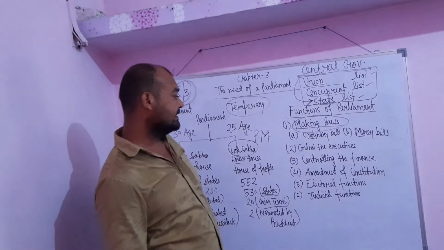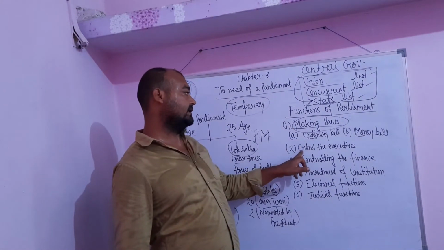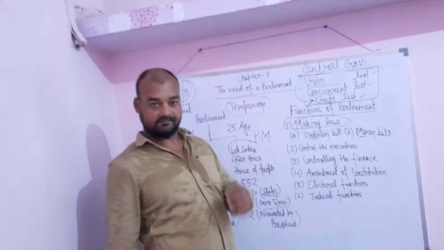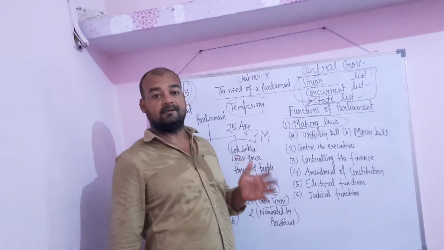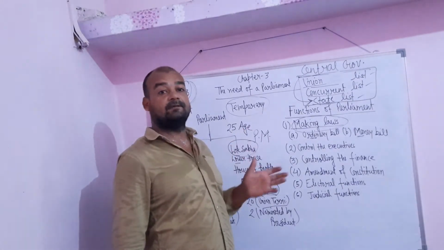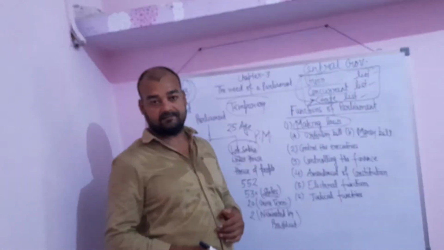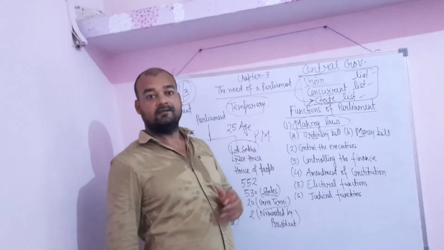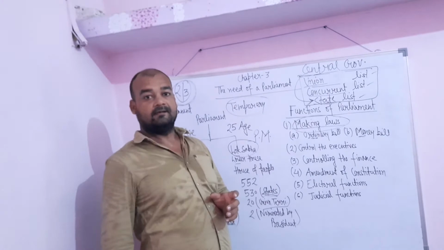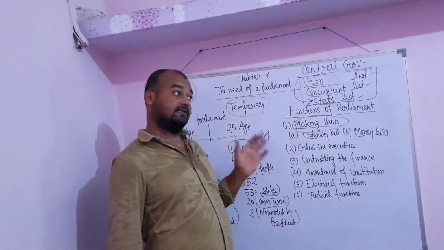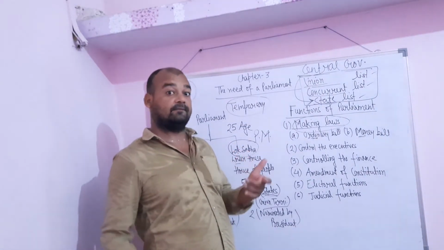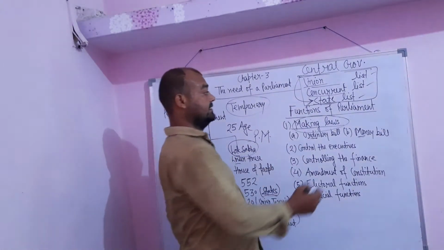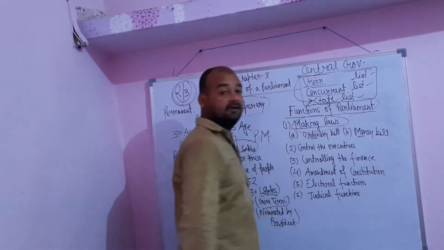Yes. Now, second working of the parliament, control the executives. The executives which are appointed by us, it is the responsibility of the parliament to check their workings by the adjournment motion, call attention motion in the parliament. Because the executives which are elected by us are for our welfare, we can't check their workings, so it is the responsibility of the parliament to check their workings.